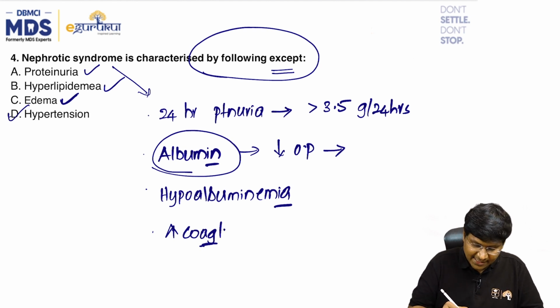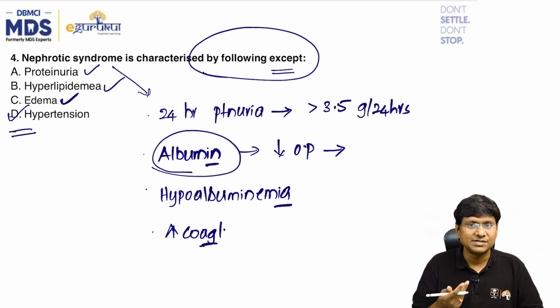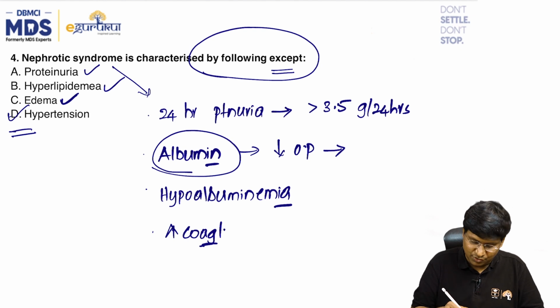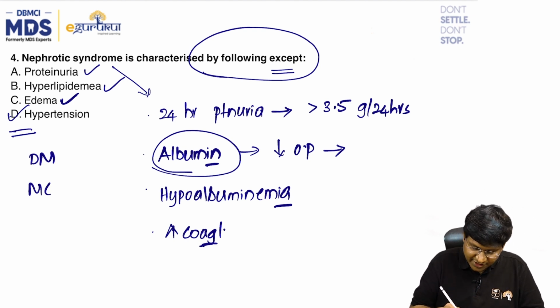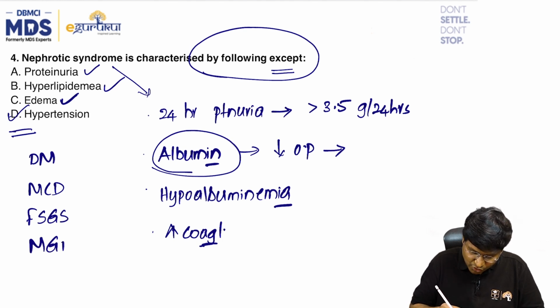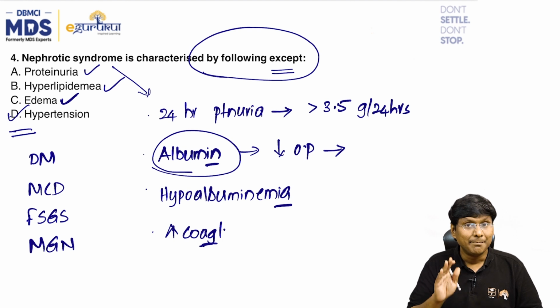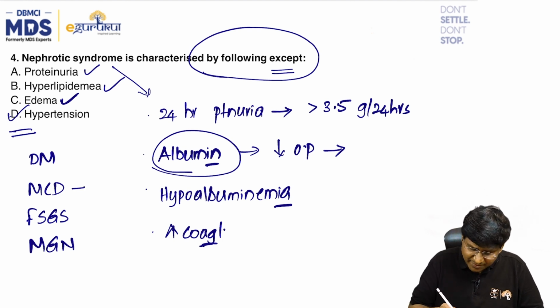And hypertension is not the feature of the nephrotic syndrome, because what are all the various causes for nephrotic syndrome? That includes diabetes mellitus, minimal change disease, focal segmental glomerulosclerosis, and membranous glomerulonephritis, right? But in case of minimal change disease, the blood pressure is normal.